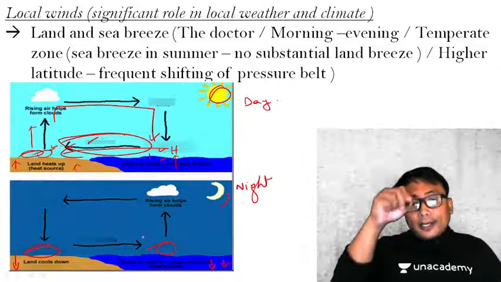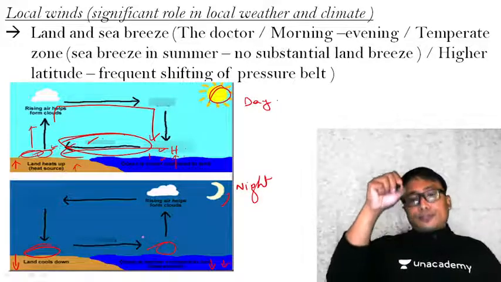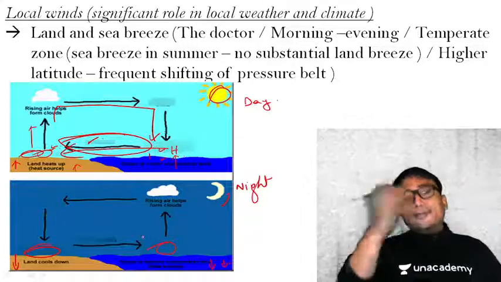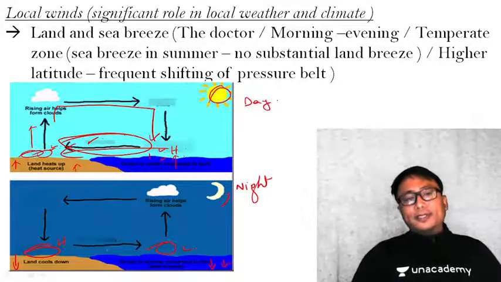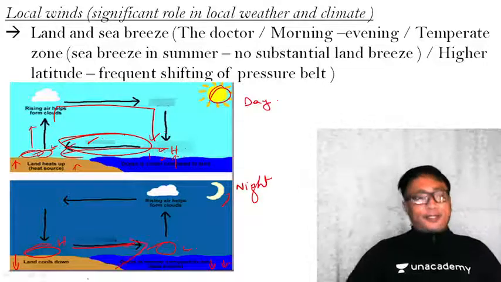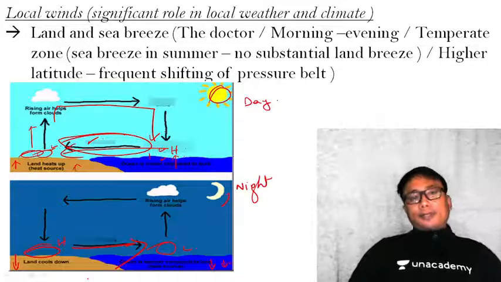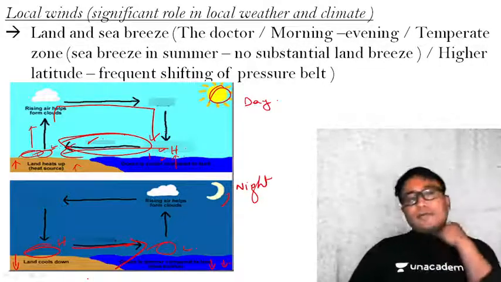So water cools slowly, warms slowly as compared to land. Therefore, relative high pressure is created here, relative low pressure is created here. This is nothing but the land breeze. Clear? This is the simple mechanism of what is land and sea breeze.